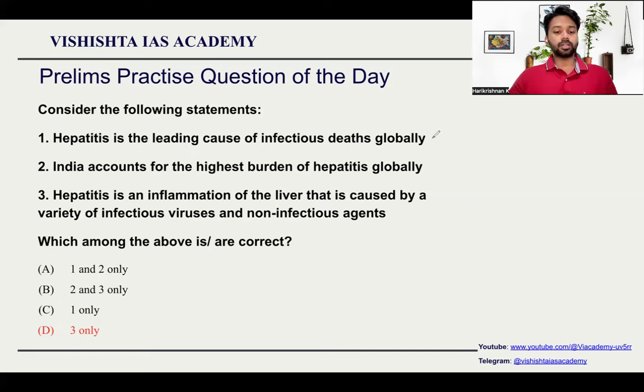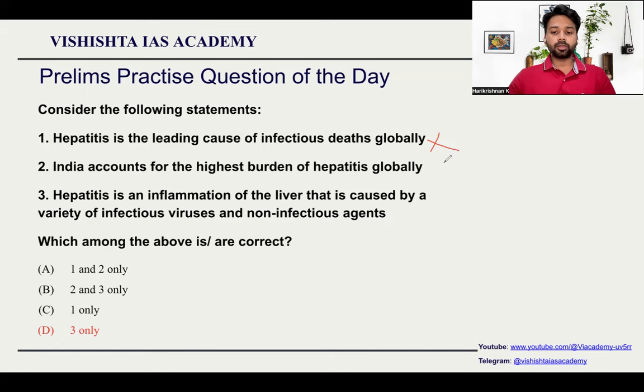So generally they have given three statements here and they are asking which among the above is correct. So specifically we need to know which among this is correct and which of them are wrong. Hepatitis is a leading cause of infectious death globally. So this is a very extreme statement. Even if you know about it or if you do not know about it, as a person appearing for UPSC exam, you should know very extreme statements are generally incorrect. So hepatitis is not the leading cause of infectious death, it is tuberculosis. India accounts for the highest burden of hepatitis globally is also incorrect, it is China.